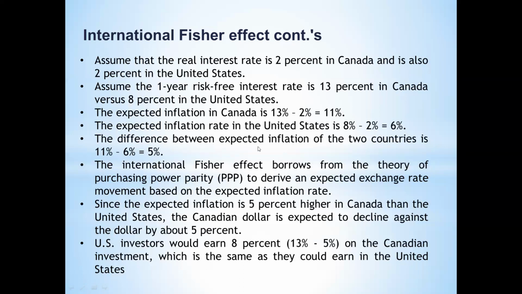Now you can see the difference between the expected inflation rates in the two countries is 5%. Canada's inflation rate is relatively higher than the US inflation rate. As a result, Canada's interest rate is also relatively higher than the United States interest rate.